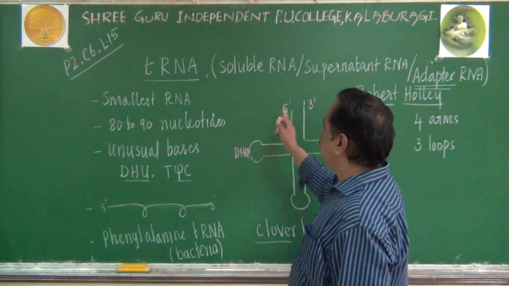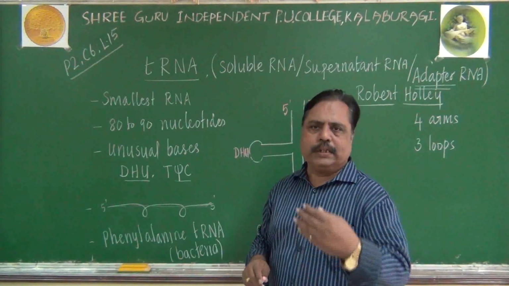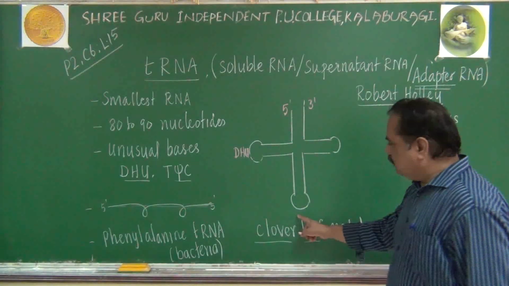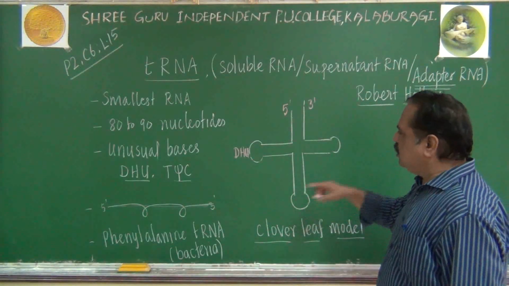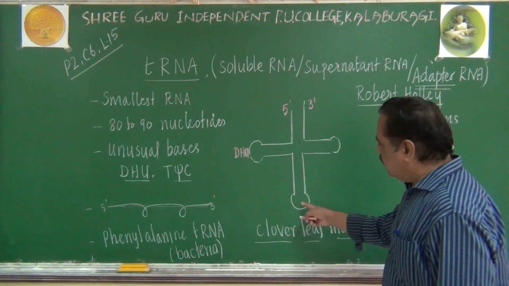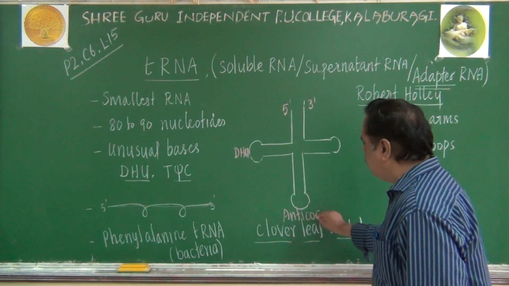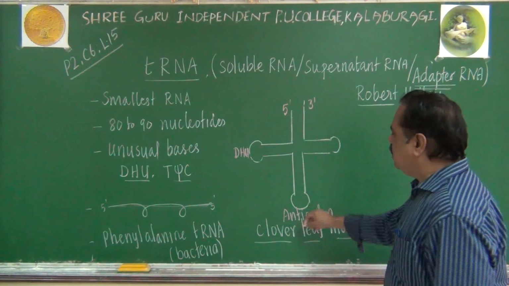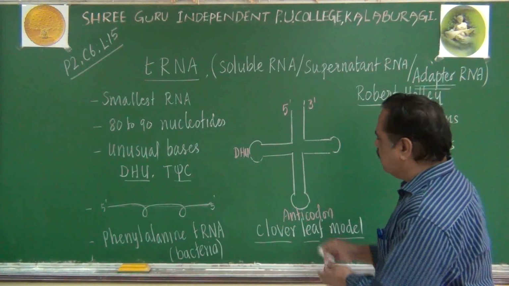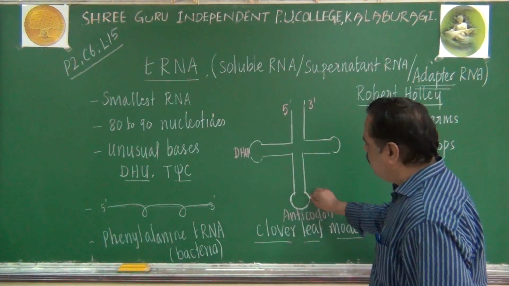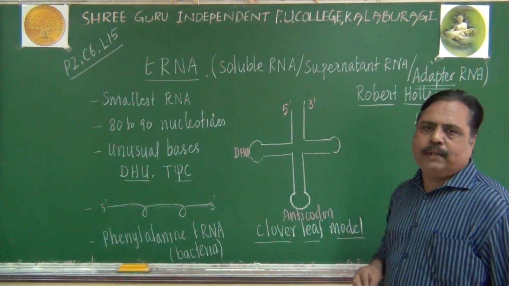It is present closer to the 5' end. And in the middle, just opposite in polarity, this arm is called the anticodon arm. Very important point: it can be called the anticodon loop or anticodon arm.